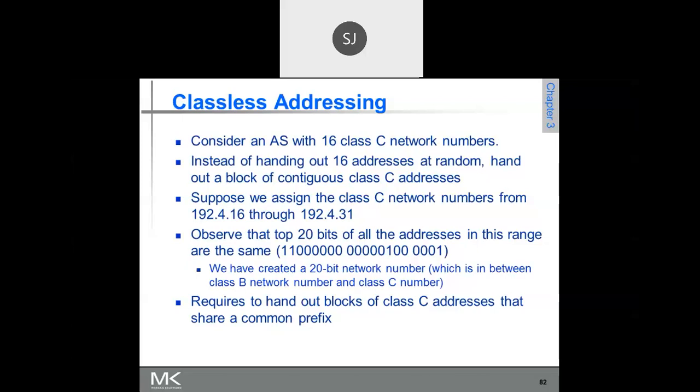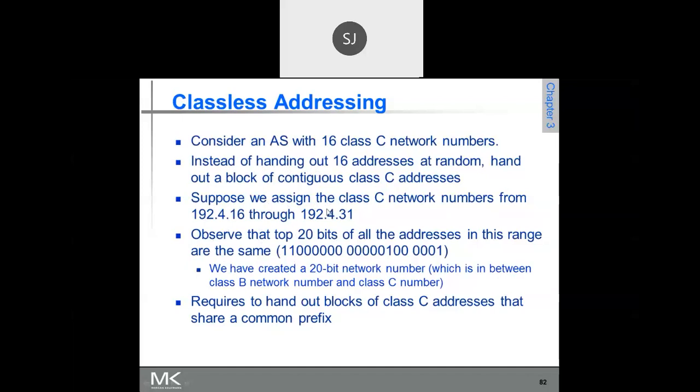These are all the subnetworks, 192.4.16.0, 192.4.17.0, up to 192.4.31.0, within an autonomous system. What you are doing is supernetting them.